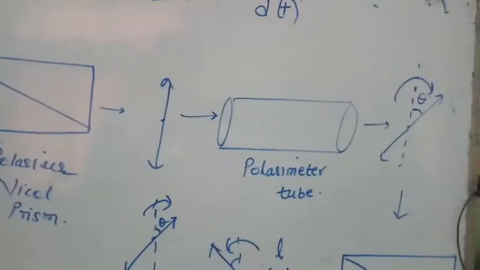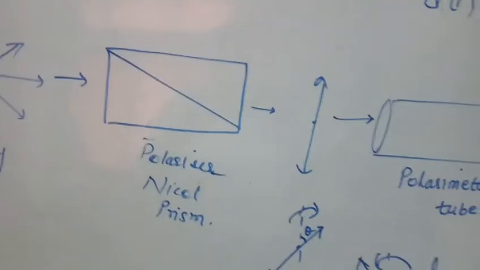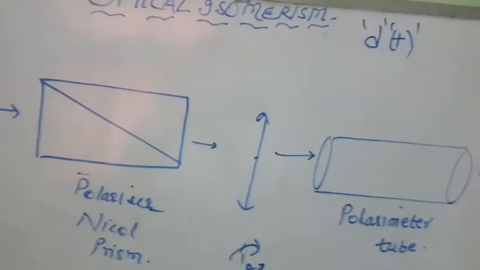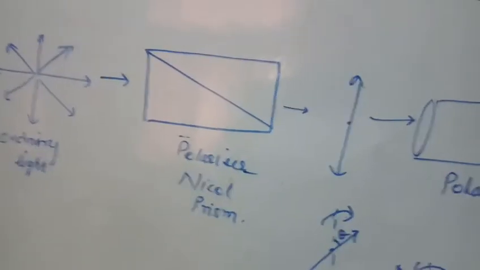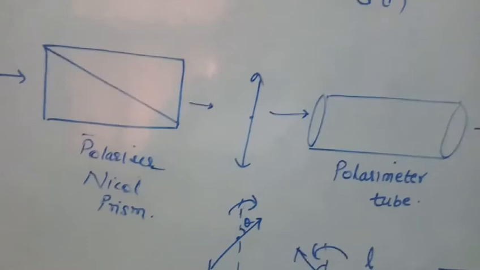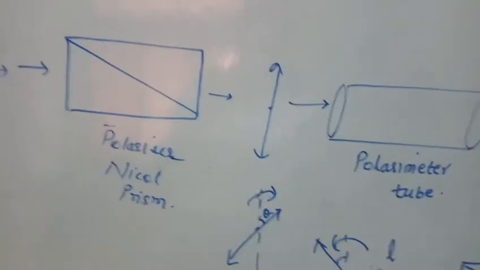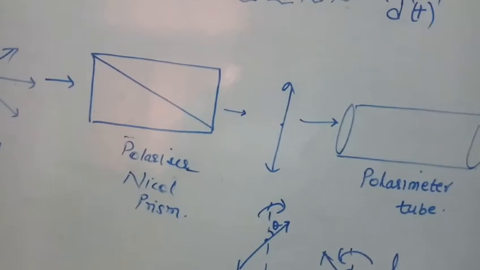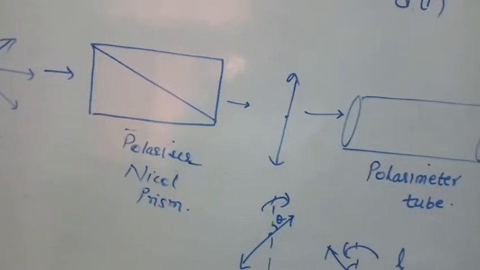and that rotation is known as specific rotation. Understood? What rotation? When we take monochromatic light, usually yellow light, and pass it through the 1 decimeter length of polarimeter tube containing the solution at a concentration of 1 gram per centimeter cube at a particular temperature, the angle of rotation of a compound is known as specific rotation, and it is designated by alpha.